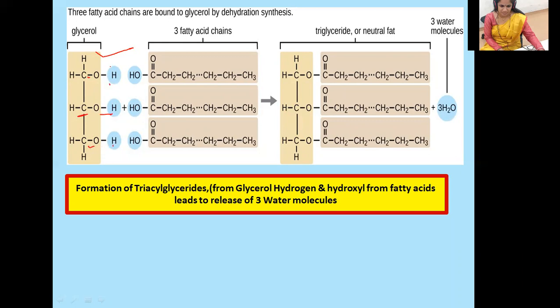The hydrogen from the glycerol molecule and the hydroxyl from the fatty acid molecule condense with each other, and there you can see the formation of the ester linkage, and there is a release of three water molecules. This R tells about the number of hydrogen and carbon atoms. Earlier we had written COOH and this as R1; this R tells us the number of C and H present.